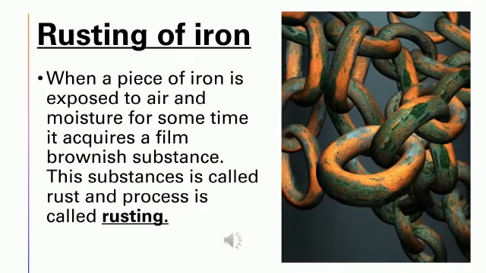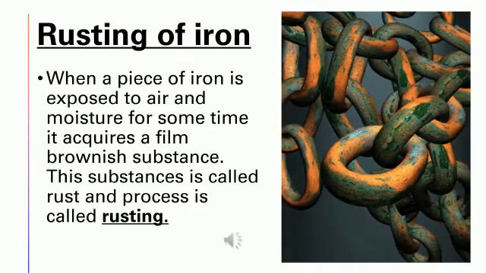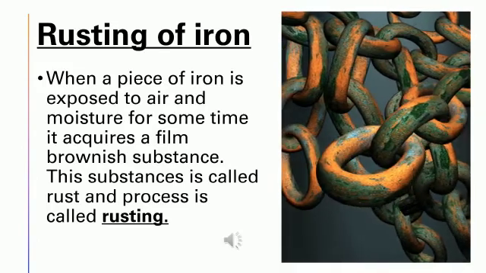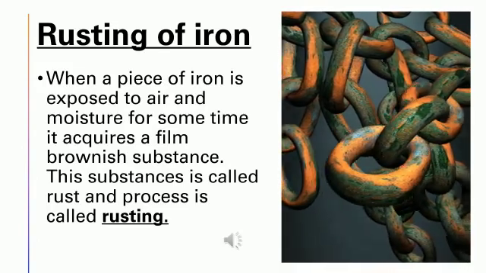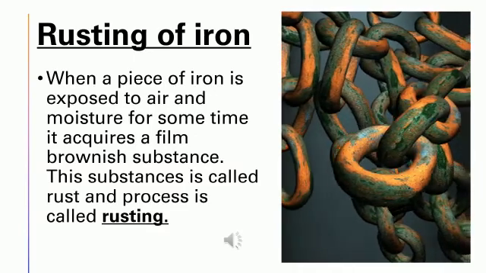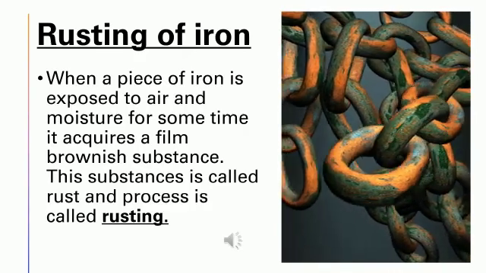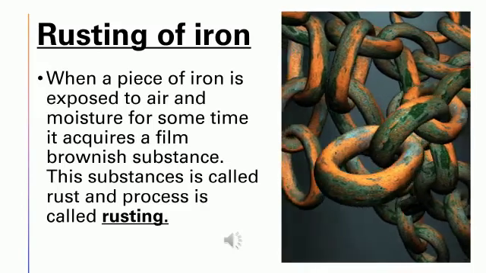You can see in the picture how the iron metal has changed its color. It appears brownish because a layer is developed on the metal. This substance is said to be rust, and the process of getting rusted is said to be rusting.